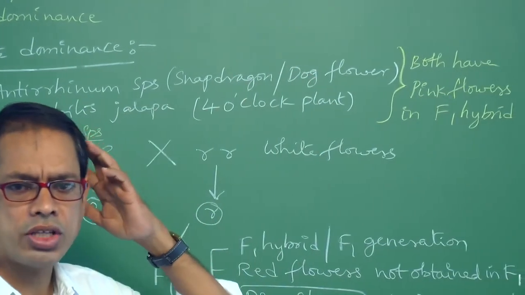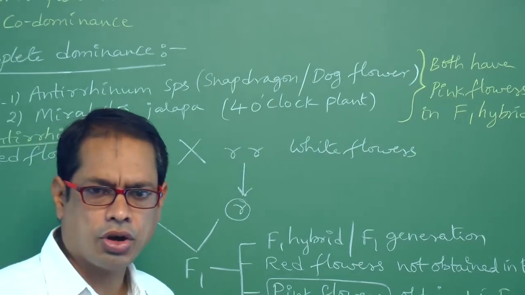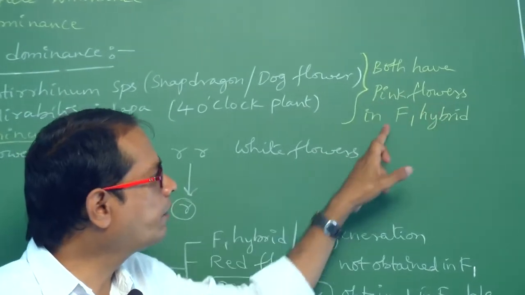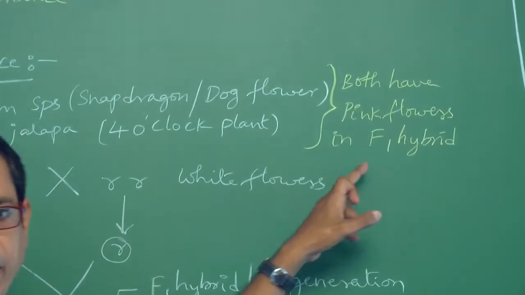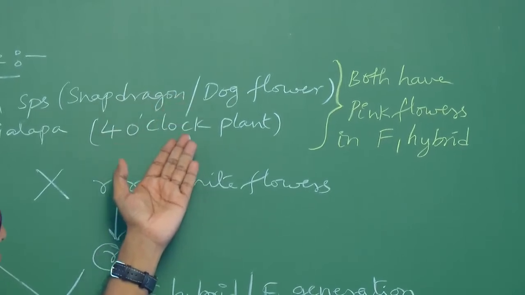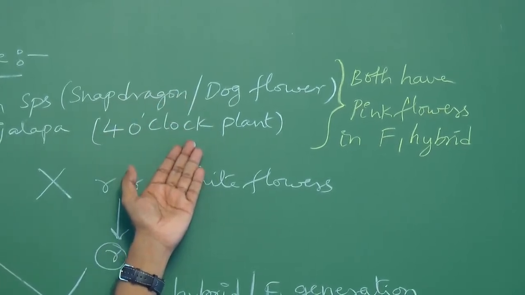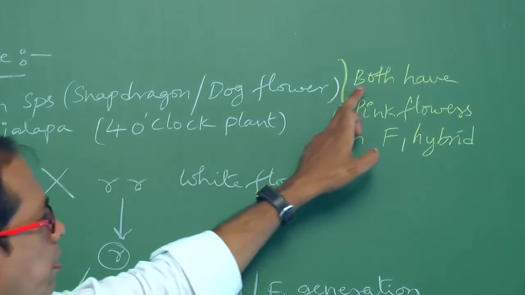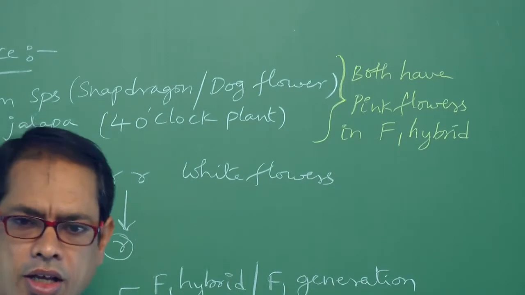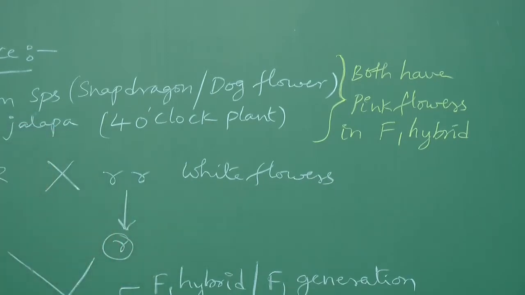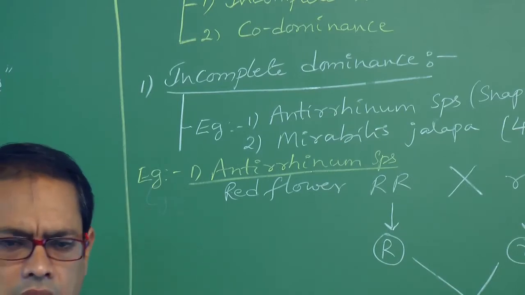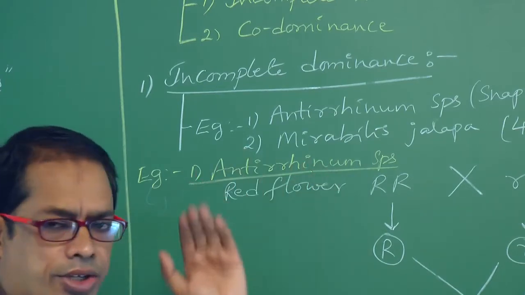When two plants are crossed with each other, the obtained generation is called the F1 generation. See, both have pink flowers in the F1 hybrid. This one F1 hybrid has pink flowers. This one also has pink flowers in the F1 generation. So both have pink flowers in the F1 generation. Right. Now I am going to explain the example Antirrhinum species.